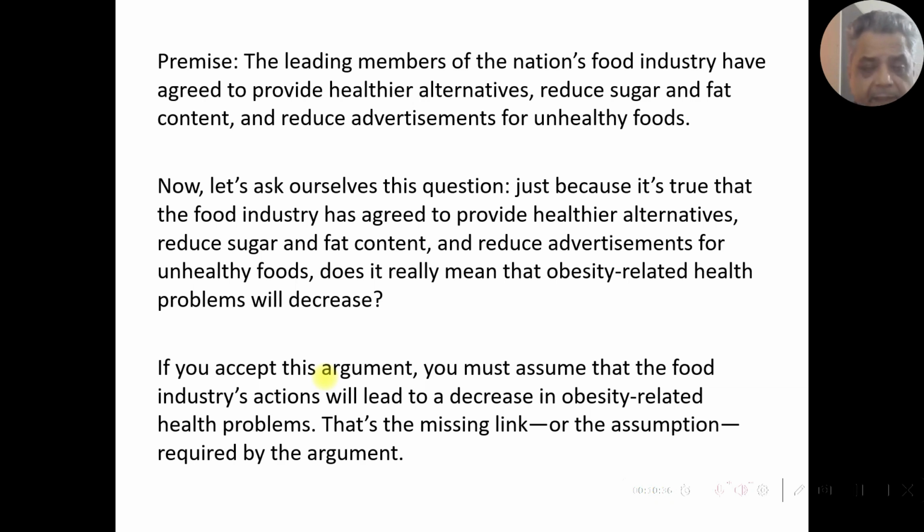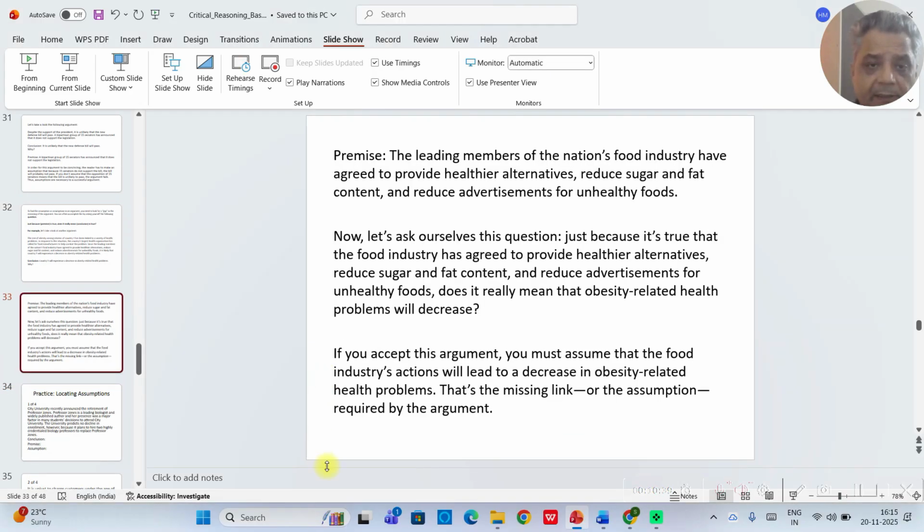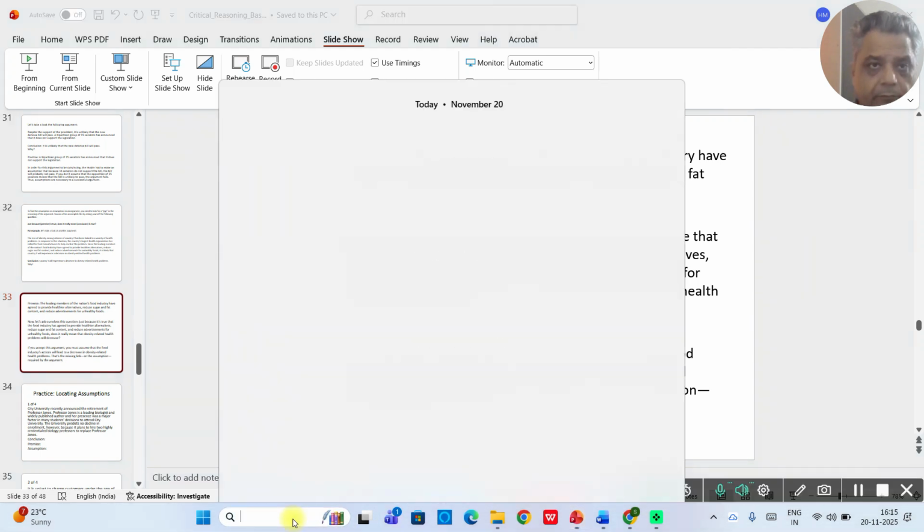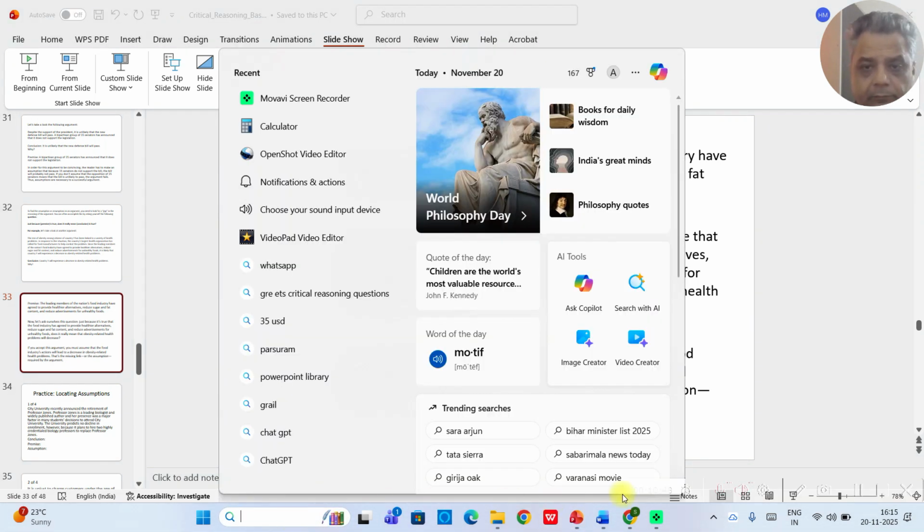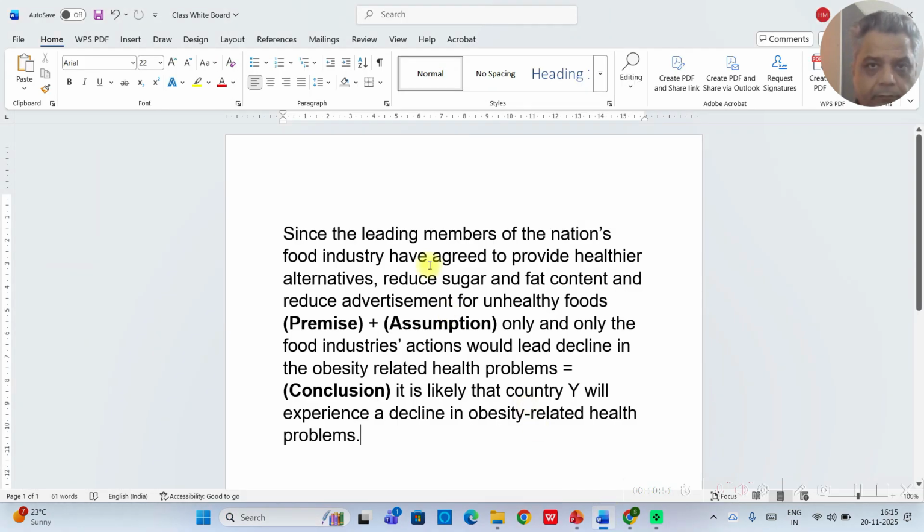So let me just explain this on the whiteboard. So here is the argument. It says, since the leading members of the nation's food industry have agreed to provide healthier alternatives, reduce sugar and fat content, and reduce advertisements for unhealthy foods, so this is the premise.